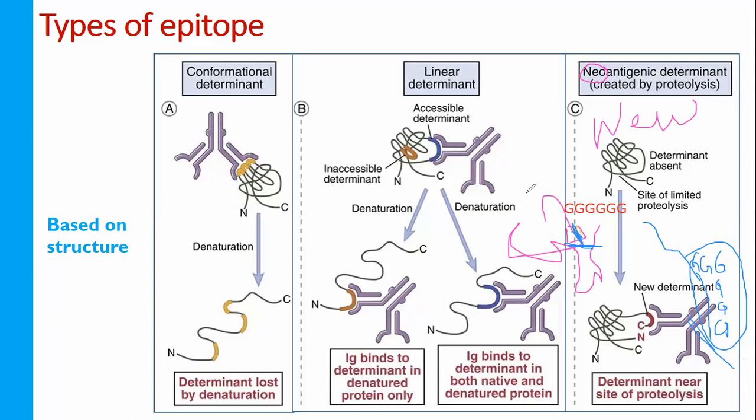Is that clear? So this is the basis of the epitope and types of epitope. Is that clear?